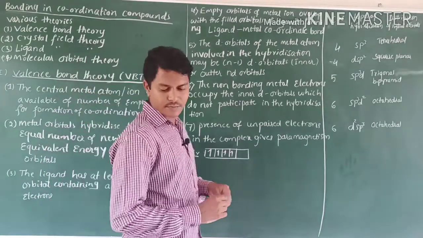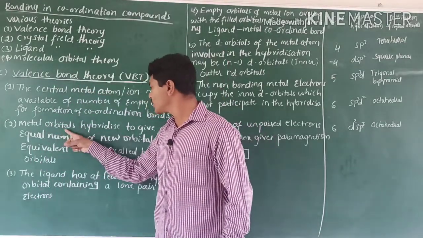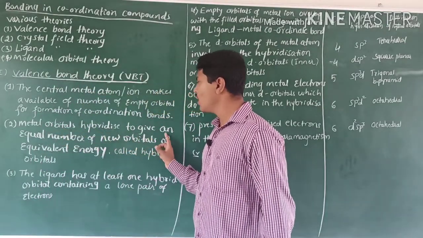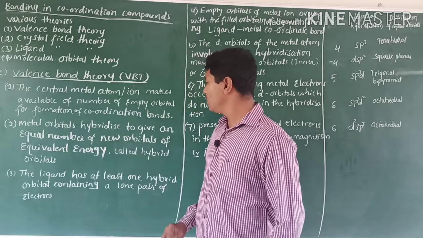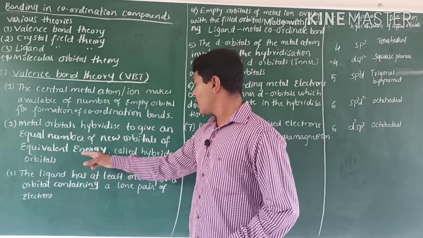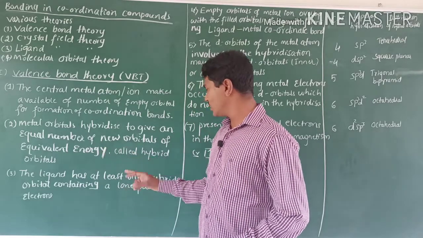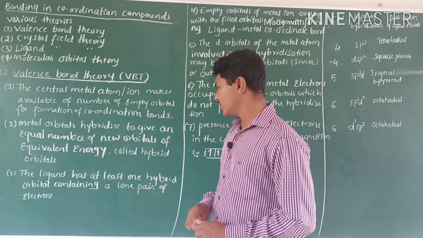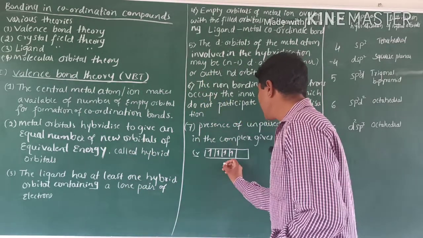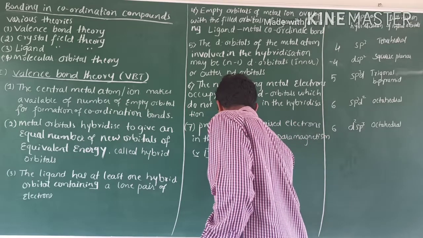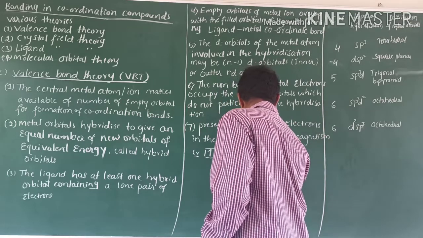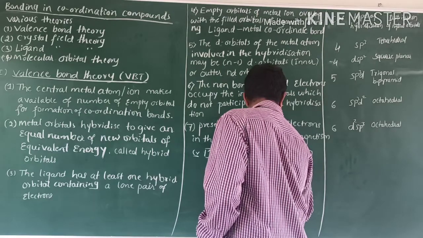hybridize. What happens here? Metal orbitals hybridize to give an equal number of new orbitals of equivalent energy, called hybrid orbitals. For example, it is a 3d, it is a 4s, it is a 4p.